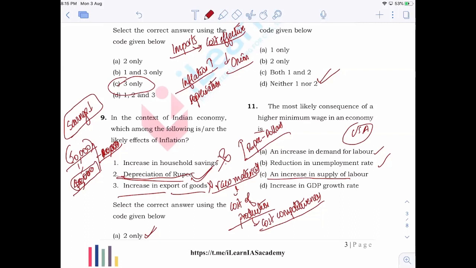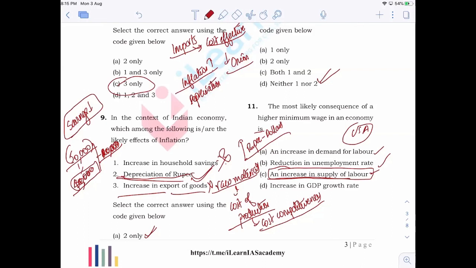An increase in supply of labor. Now that is possible. Why? Because if you think that you are going to get very good wages by working as a labor, then what happens? More and more people will start going for this particular job, right?